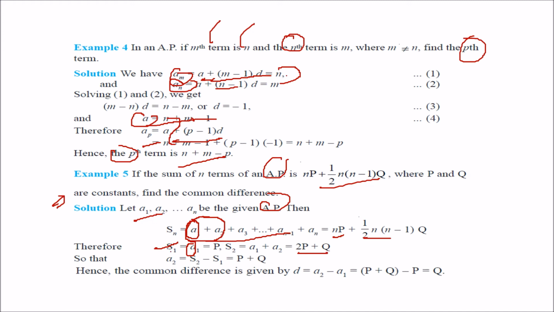So a2 is nothing but S2 minus S1, which is p plus q. So the common difference d is a2 minus a1, which is p plus q minus p, that is q. So this is how you get it.